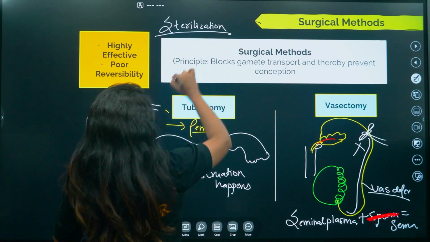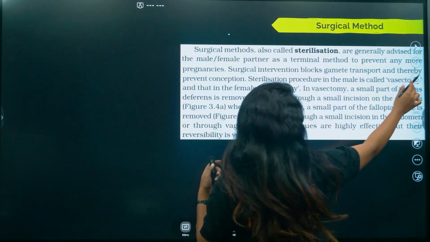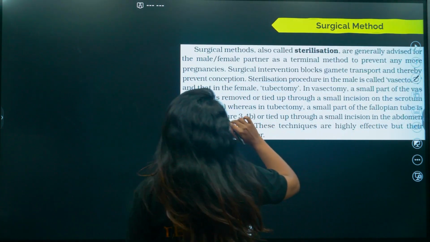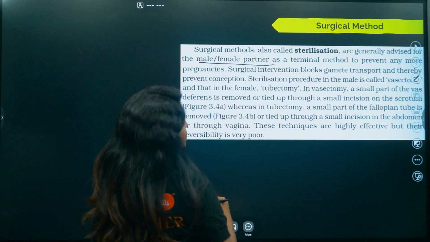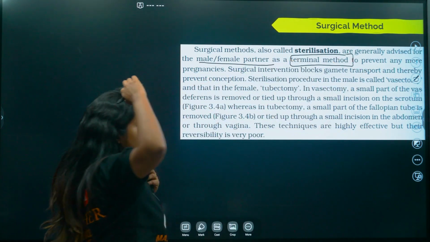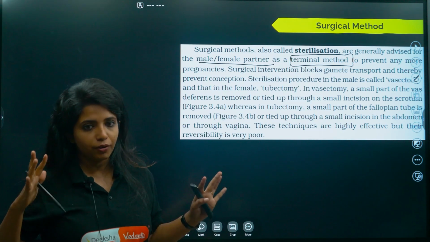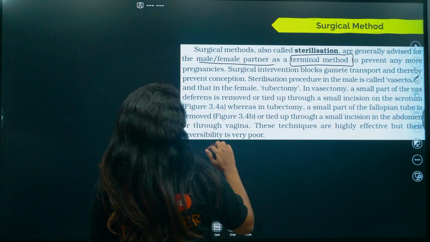Sterilization. Okay. It is advised for male and female partner as a terminal method. Again, this is also very important. Terminal method as in you are left with no choice, you don't want to have babies now. Now this is the last method that you can opt for. This is the terminal method to prevent any more pregnancies.